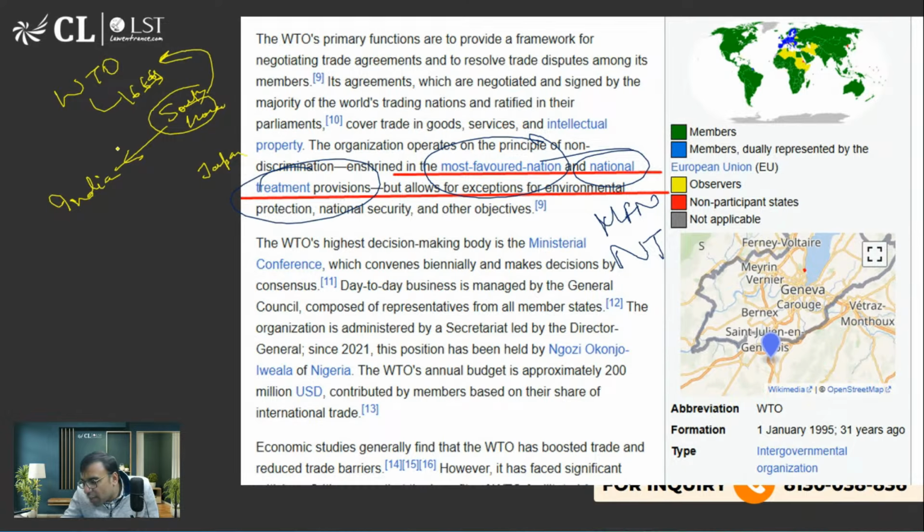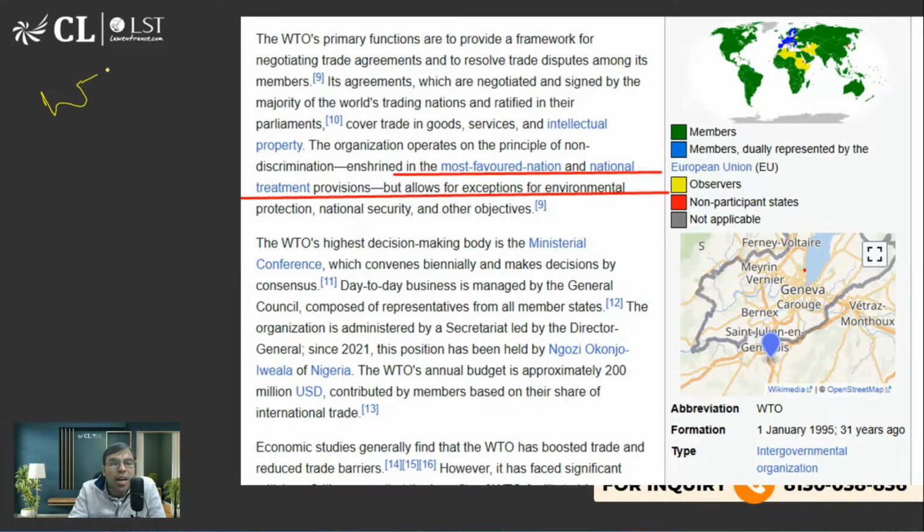CLAT aspirant, we have taken a class on IMF and World Bank. You search it, Bretton Woods Agreement, Career Launcher, law entrance. You will get a separate video. उसमें हम लोगों ने डिस्कस किया है. ठीक है, I'm not going in that detail because we will get diverted. ठीक है. Okay, so let's talk about WTO.